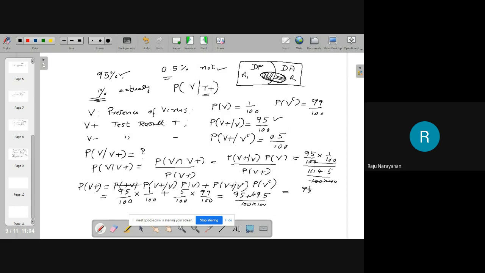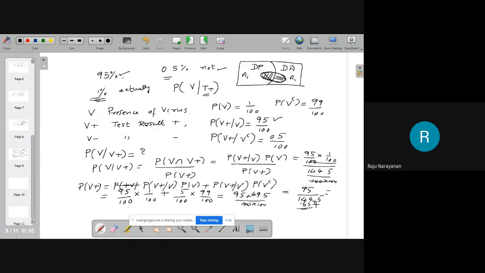This is 95 by 144.5. Please take your calculator. 95 divided by 144.5 is equal to 0.657.